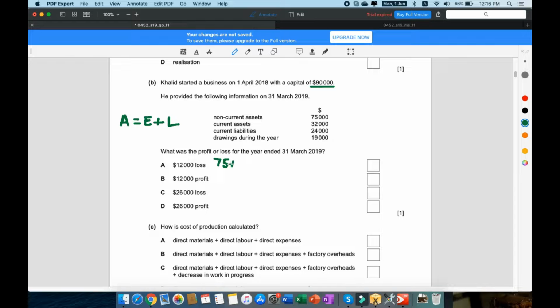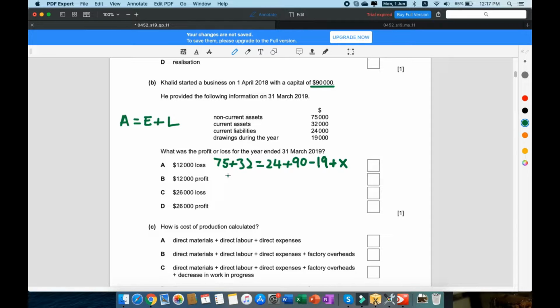That is going to be 75 plus 32 equals liabilities, which is going to be 24, and then we're going to add 90, which was the capital in the first year, the brought down capital. And then we're going to subtract the drawings because they go against capital. So that's going to be minus 19, and then we're just going to add x. And then to balance it off, you can tell whether it's a profit or a loss.